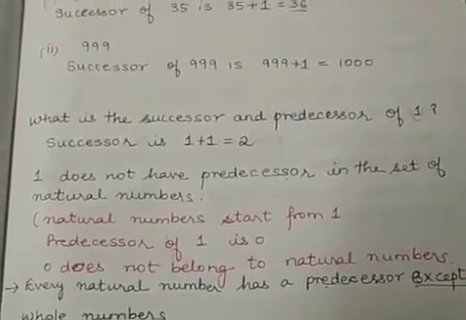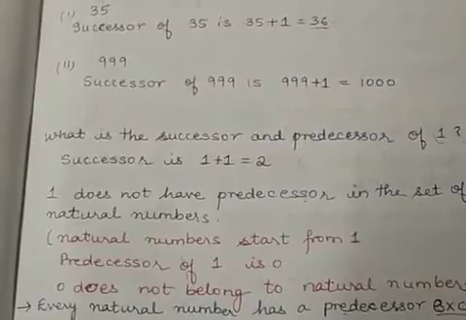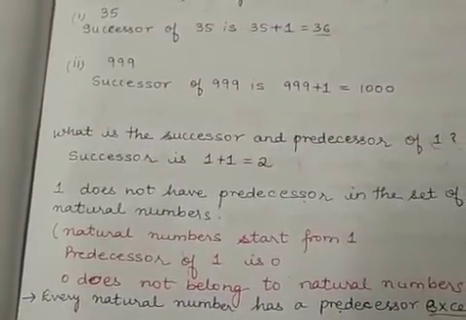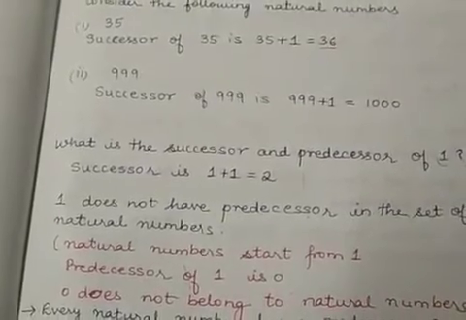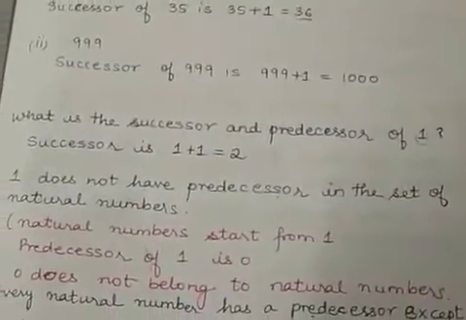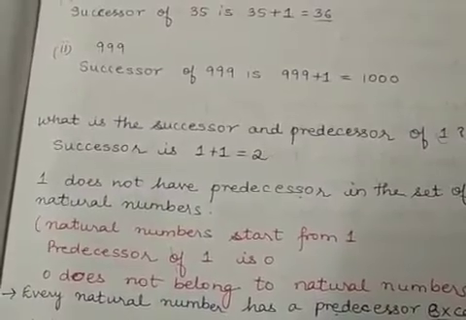Now because of this problem, there is another number called 0, but it does not belong to natural numbers. So now we should have another set of numbers so that we can include 0 in the collection.